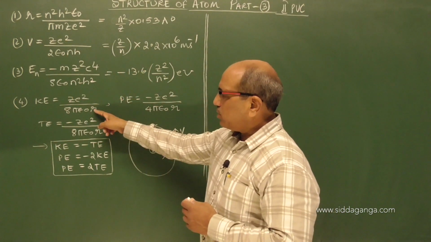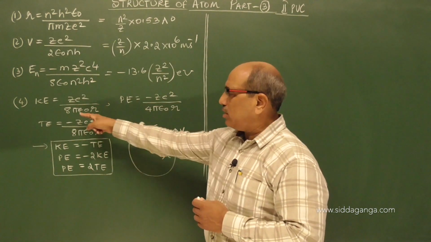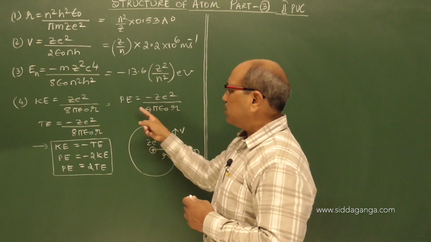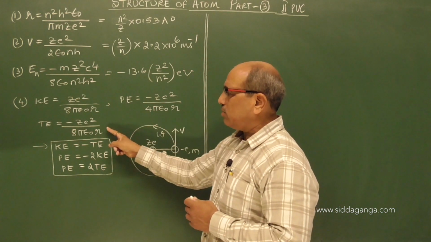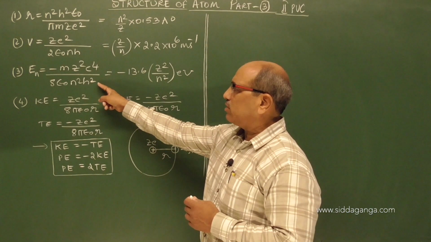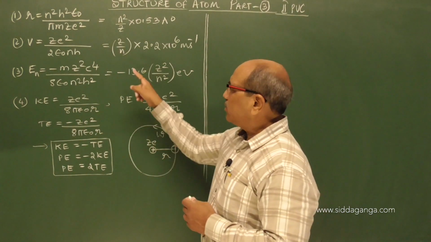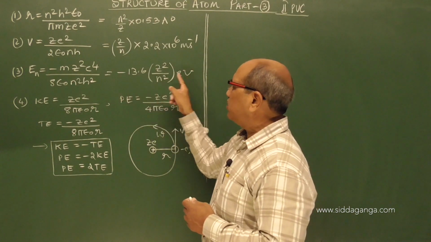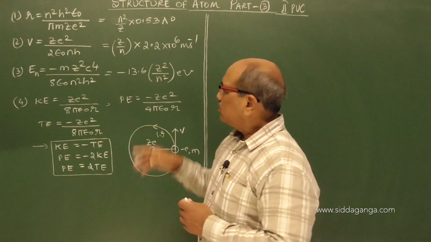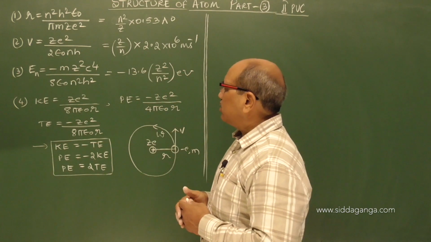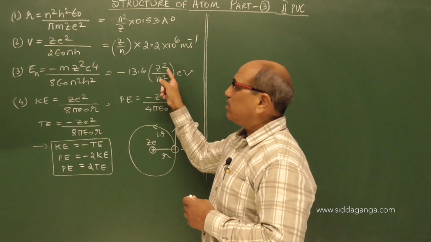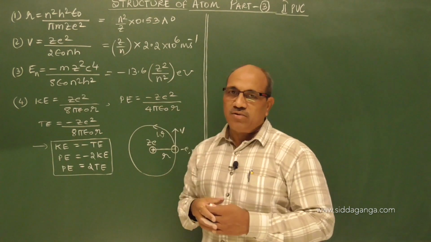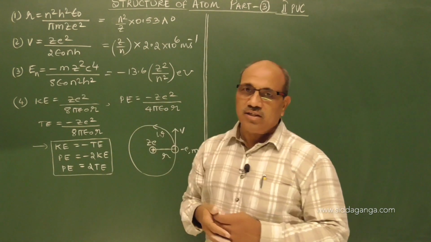We got the expression for kinetic energy as z square e square by 8 pi epsilon naught r. In between the derivations, we got the potential energy and the total energy. When I substituted for r, we got this equation. Again for z equal to 1, n equal to 1, for the hydrogen atom we get minus 13.6 electron volts. As the atomic number increases, En changes with z square, and also with orbit number. What happens, we can discuss in detail.